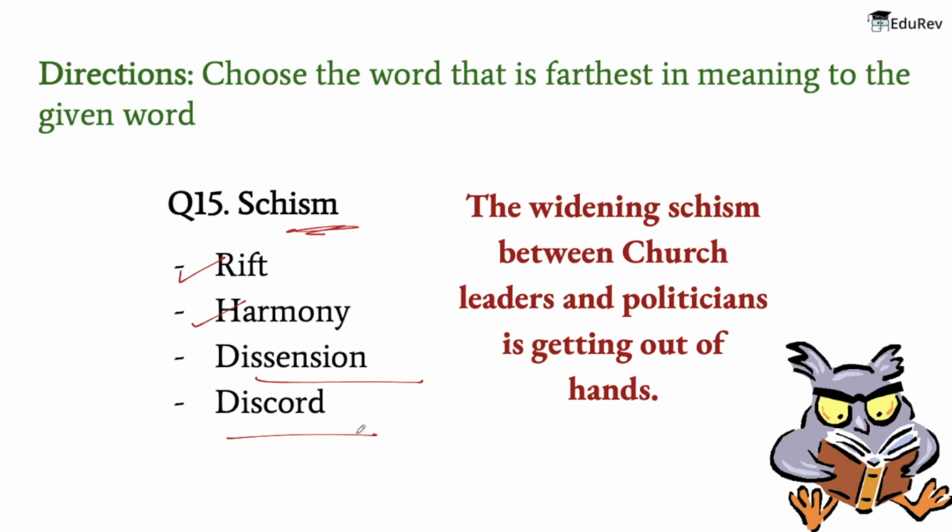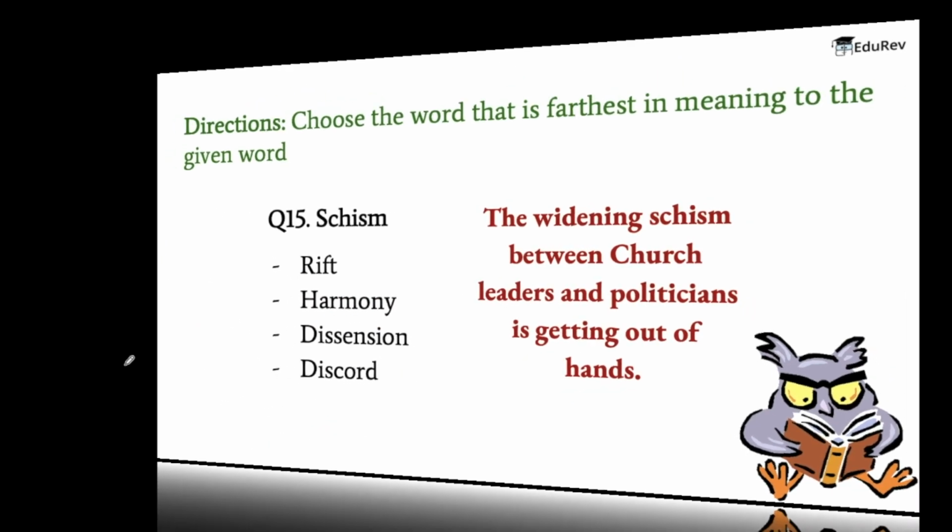So the word that is farthest from the given word has to be harmony, because schism means a split or division between strongly opposed sections or parties caused by differences in opinions or beliefs, and the meaning of harmony is the combination of simultaneously sounded musical notes to produce a pleasing effect. Clearly, both of them are far apart from one another. So this has to be the answer. Let's move on to the next question now.